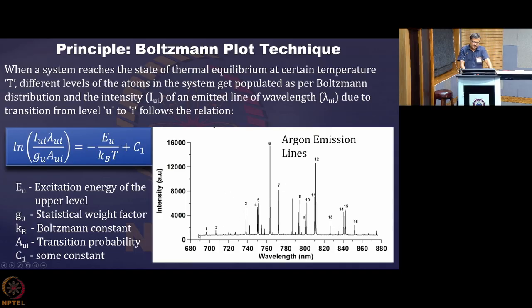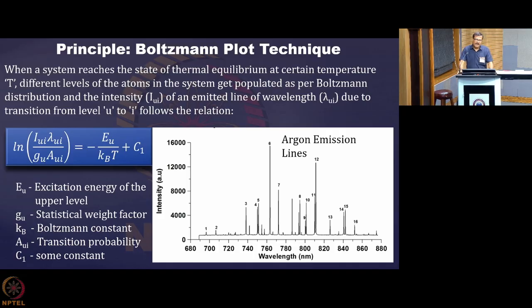Different wavelengths have different intensities. You are seeing that at 700 to say 740 the intensities are quite less, and then as you move on to higher wavelengths, the stronger intensities are present there, and the wavelengths you are getting are very fixed for fixed atoms.